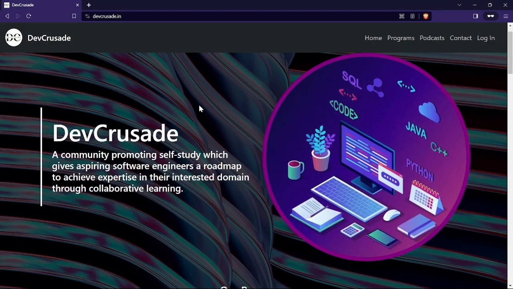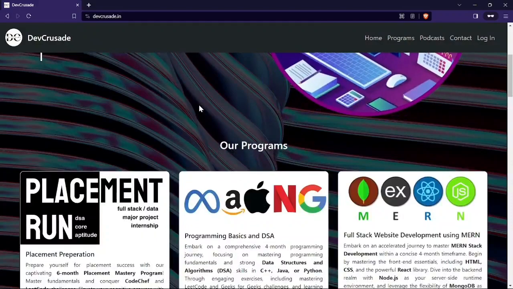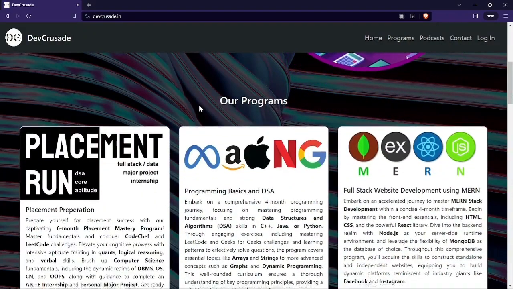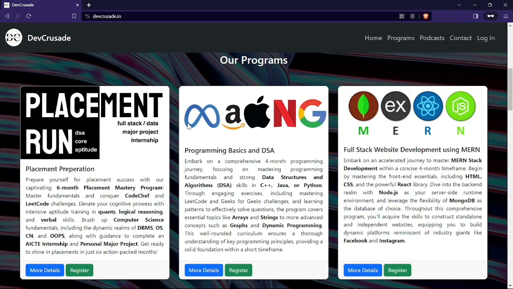So as you scroll down, next up there is a section of our programs, and currently we have three programs. First one is the placement preparation program, Placement Run. Second one is programming basics and DSA, and the third one is full stack website development using MERN. All right. So the placement preparation program is of 6 months duration. The DSA one is 4 months, and again full stack is 4 months.